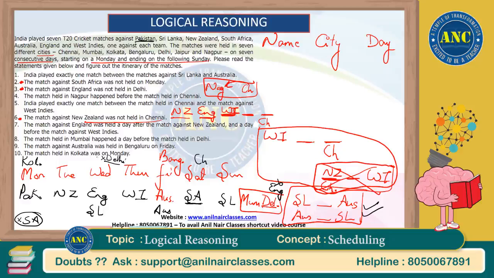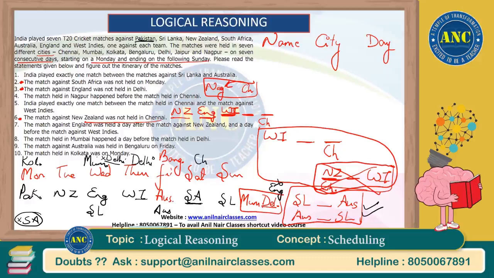So which are the two consecutive days? Mumbai and Delhi are required basically. So I have no option of taking Mumbai and Delhi now as consecutive days. No, I have an option. If the Wednesday match happens in Mumbai, then this match can happen in Delhi. Surely it is an option.